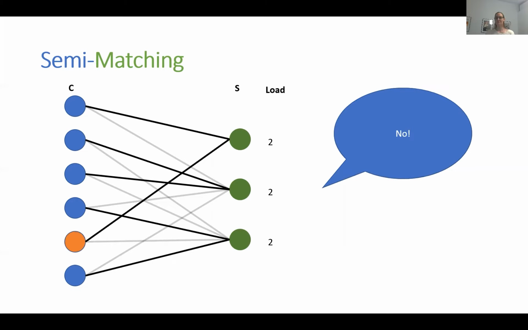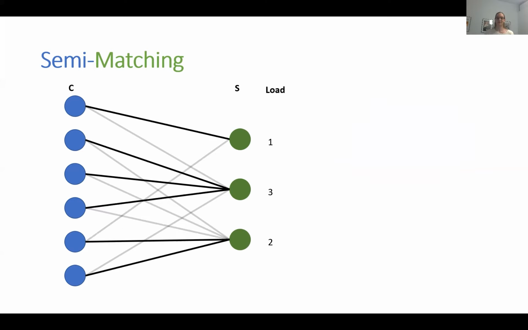Please note that it only makes sense for a client to switch if the difference of the loads of the servers is at least 2. Otherwise, the client will be assigned to a server with the same load, as the switching increases the load of the new server by 1. This new assignment, as you can see it now, is locally optimal. It is even an optimal semi-matching. You can never do better than each server having the same load.